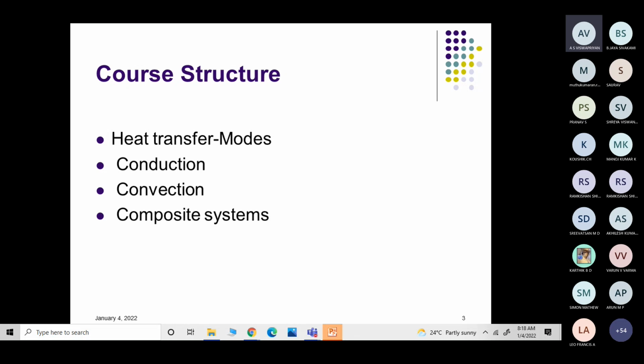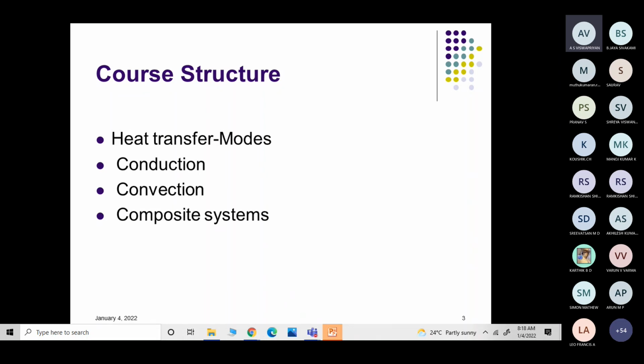So conduction is transfer of heat from one place to another place. One place to another place? Are you sure? So from hot to cold. From hot to cold. Well, from hot to cold, is it conduction or convection?